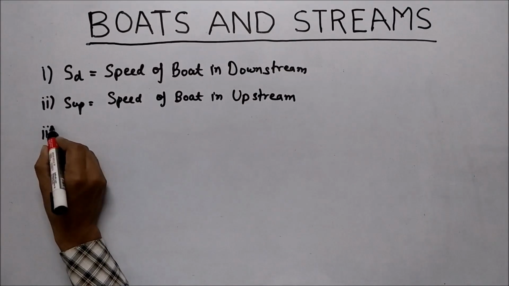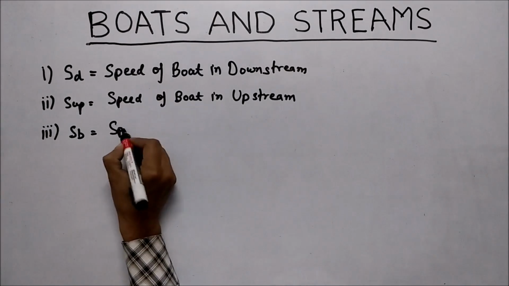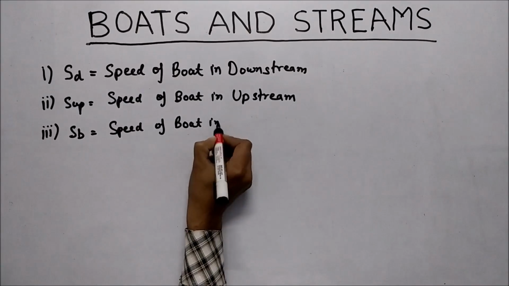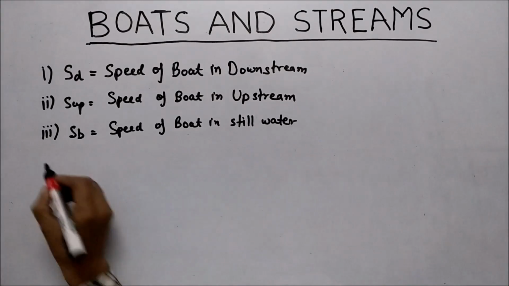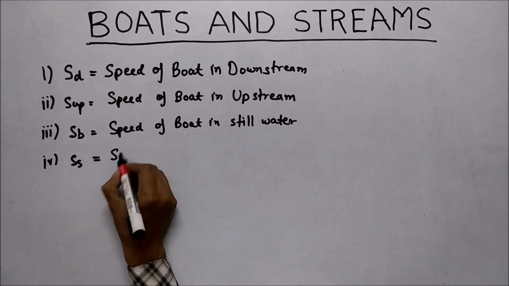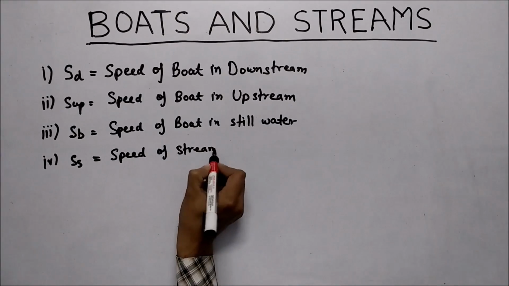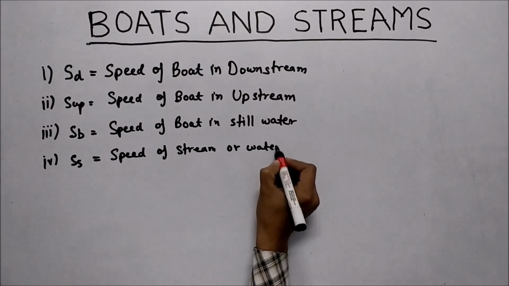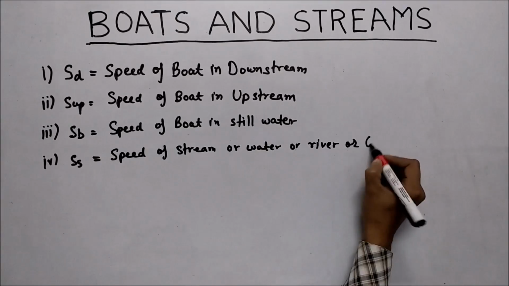Third one, SB, speed of boat in still water. Fourth one, SS, speed of stream, or you can say speed of water or river or current.